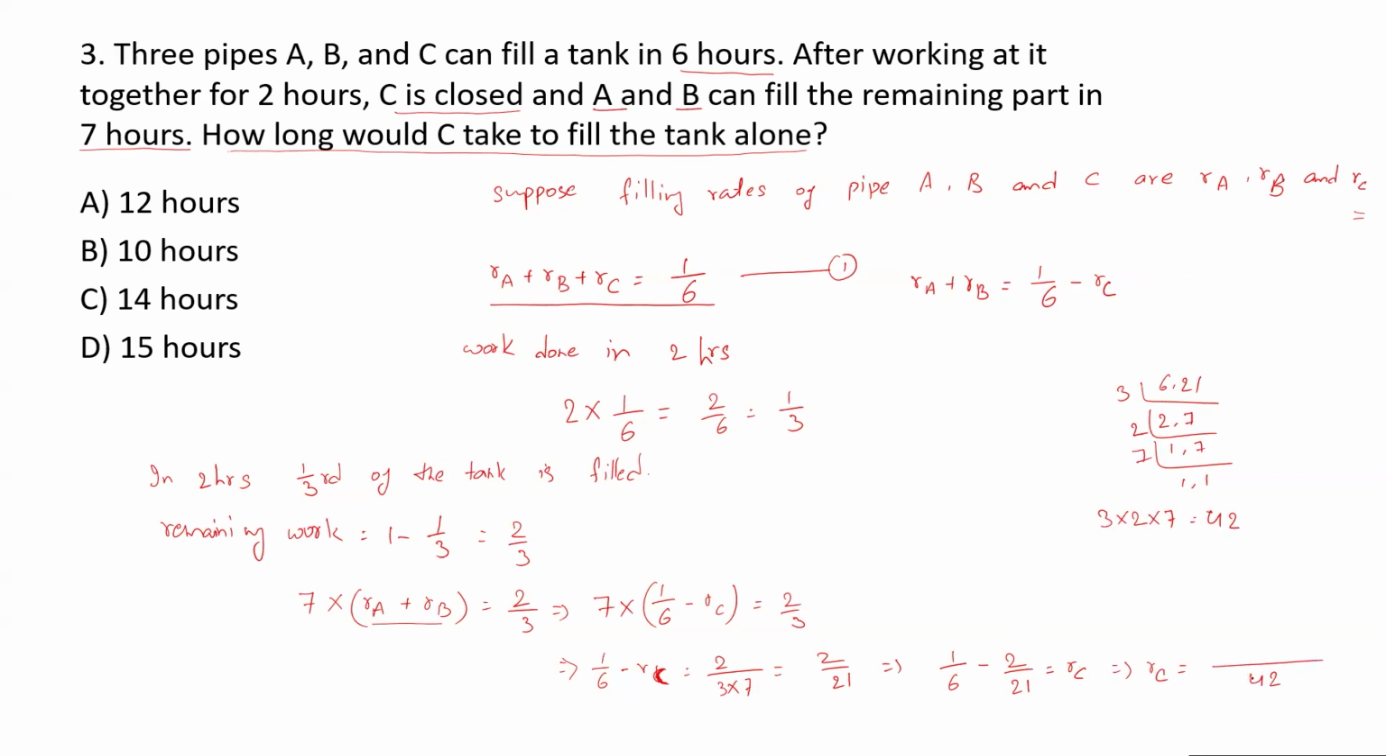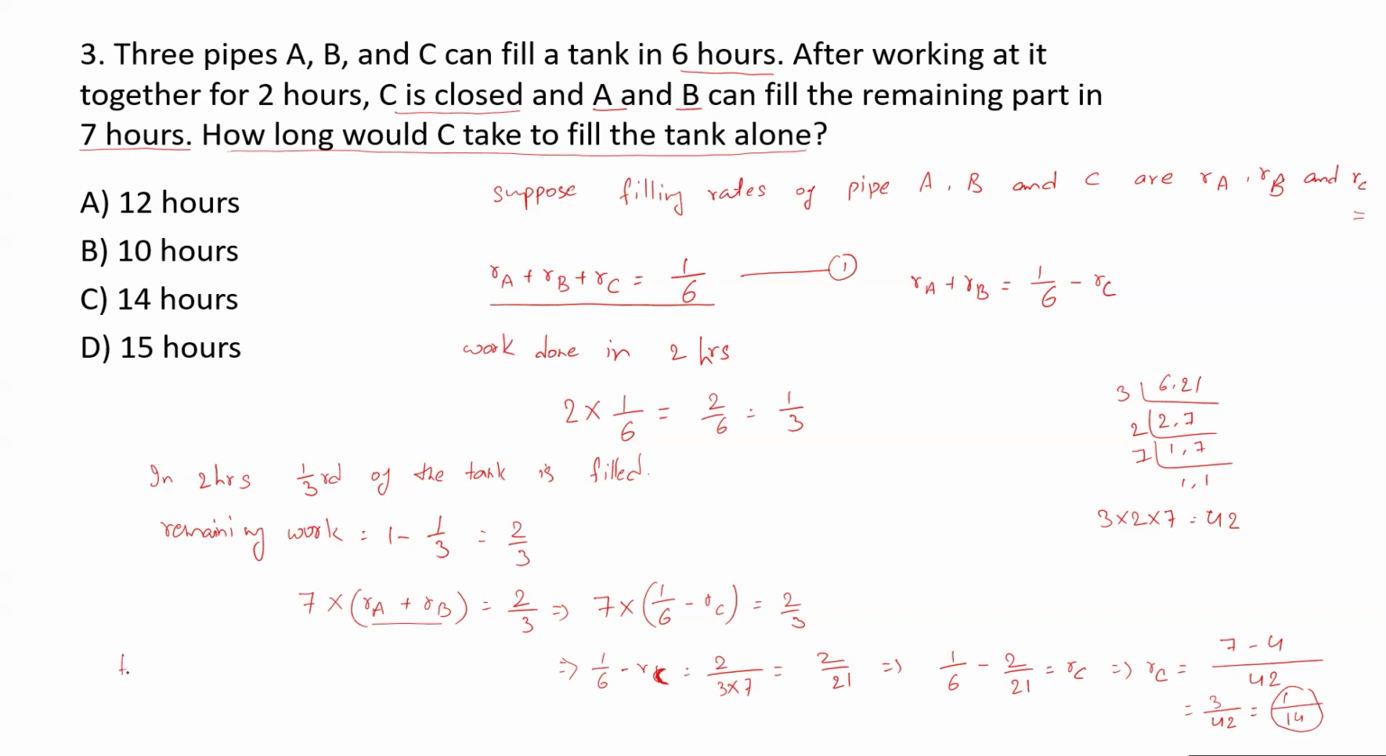So 6 sevens are 42, and 2 into 2 is 4. So it is 3 upon 42, and 3 upon 42 means 1 upon 14. So this is the rate of filling of pipe C. Filling, so RC is equal to 1 upon 14.